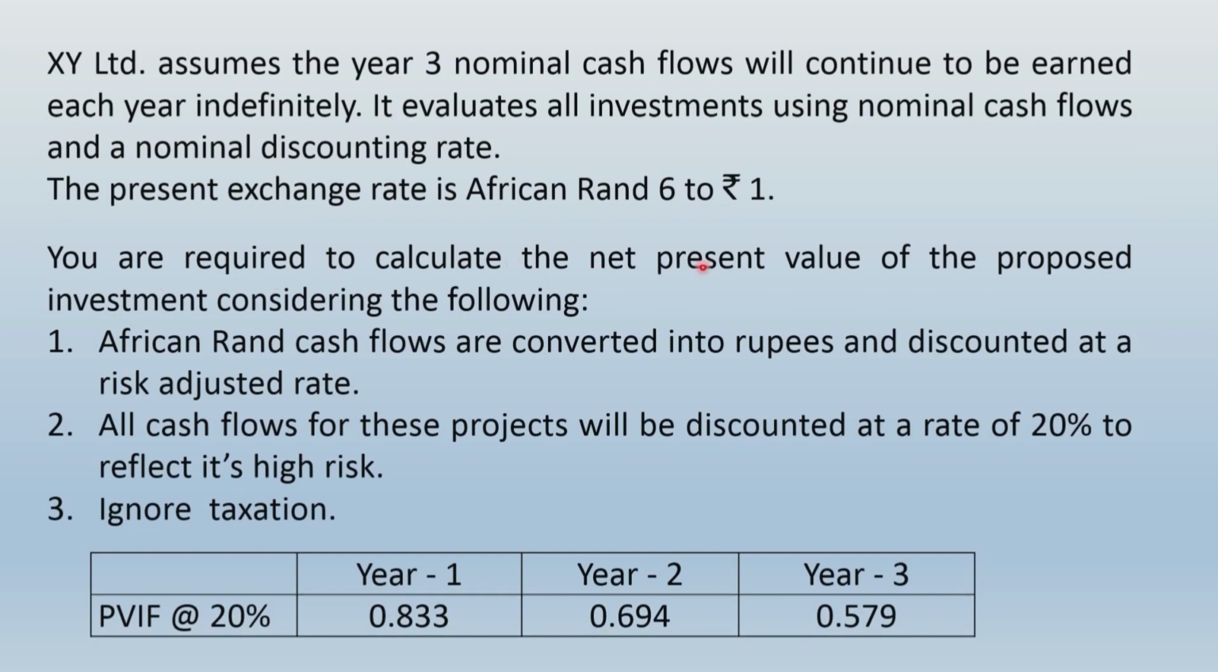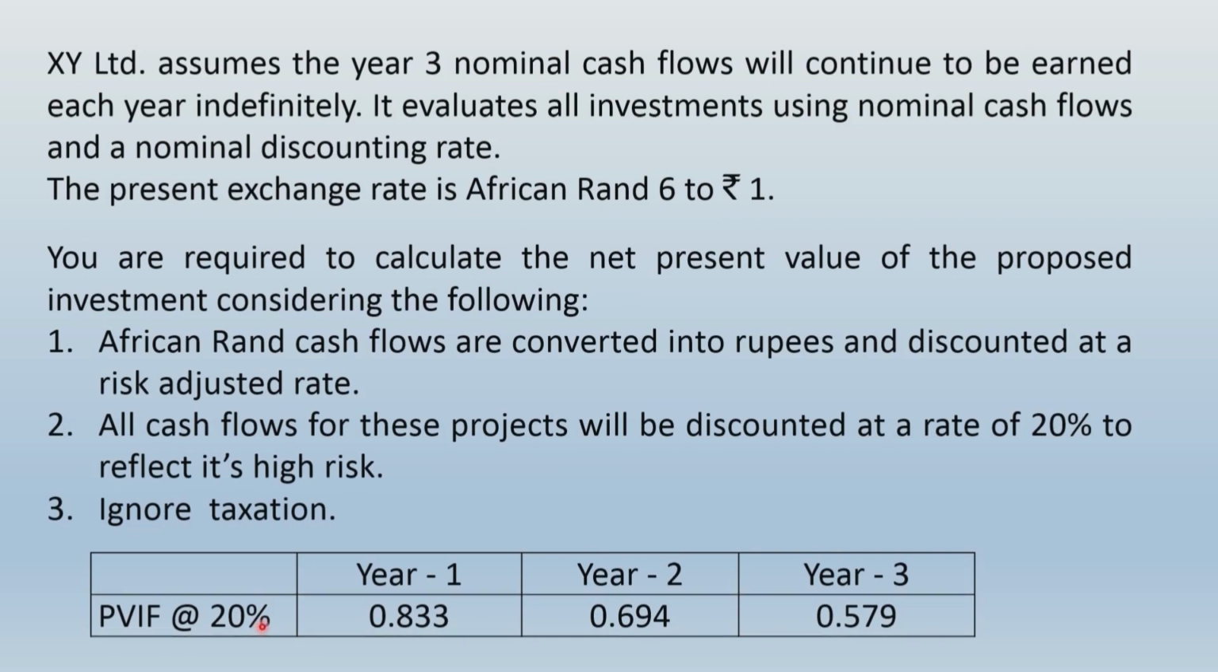You are required to calculate the net present value of the proposed investment considering the following. Number 1, African rand cash flows are converted into rupees and discounted at a risk adjusted rate. All cash flows for these projects will be discounted at a rate of 20% to reflect its high risk. Ignore taxation, and then you have been given 3 years factors at 20% discounting rate. So friends, this was all about the question.